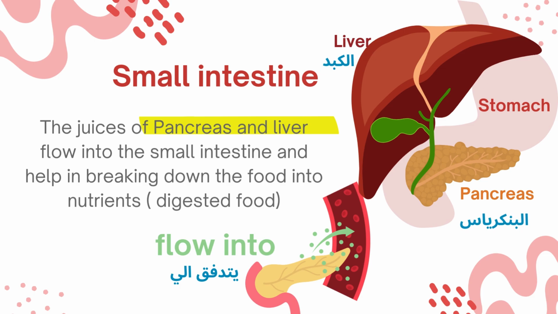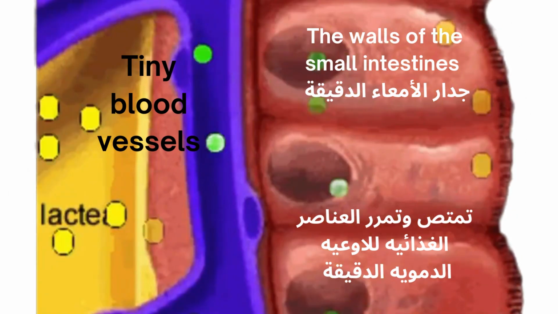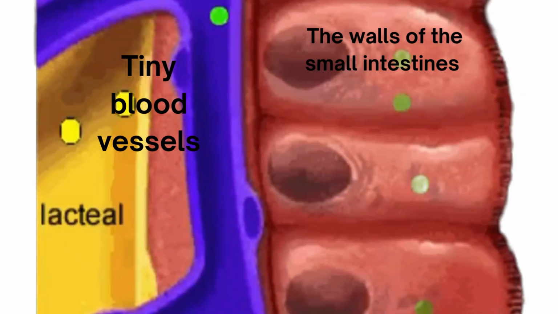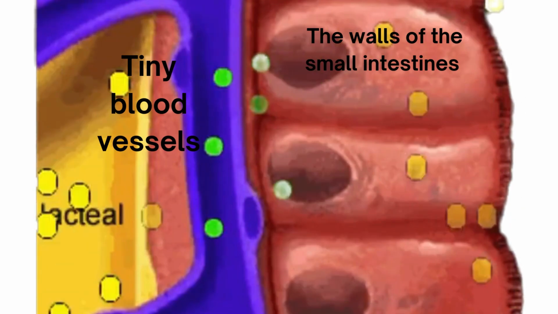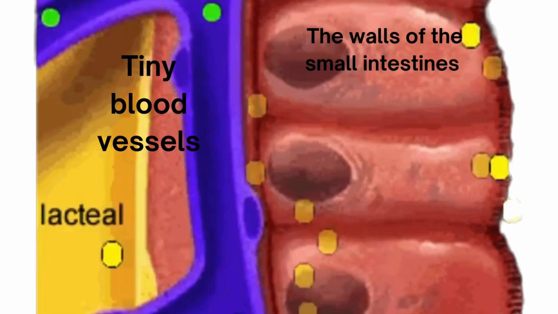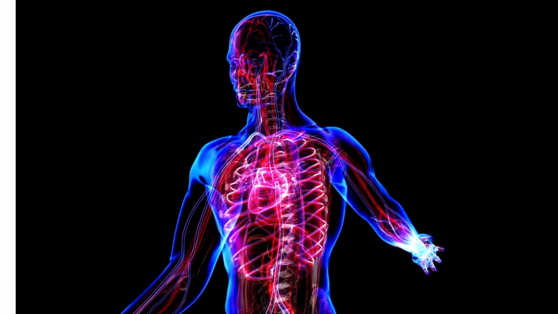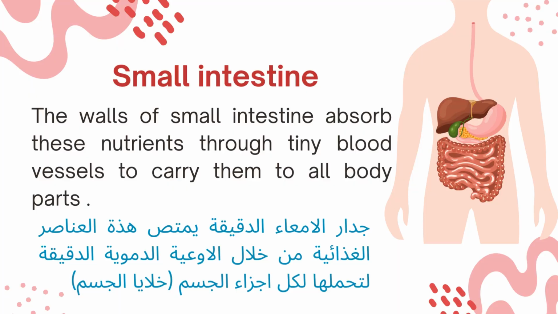So what will happen? The walls of the small intestine absorb these nutrients, as you see here, through the tiny blood vessels that carry them to all the body parts, okay?